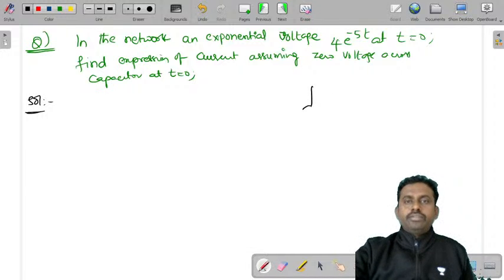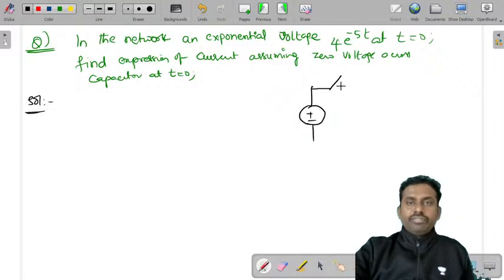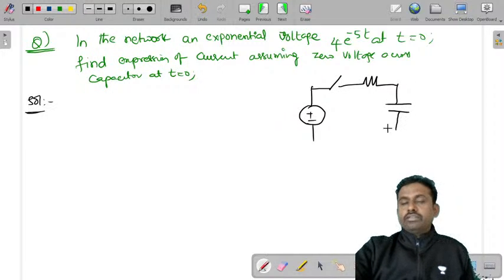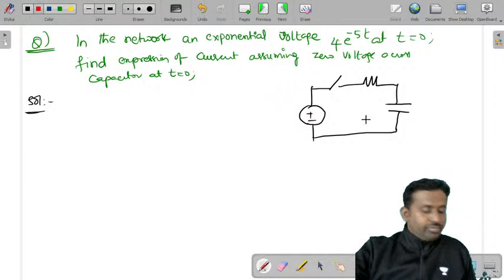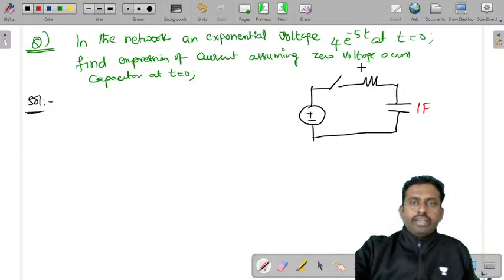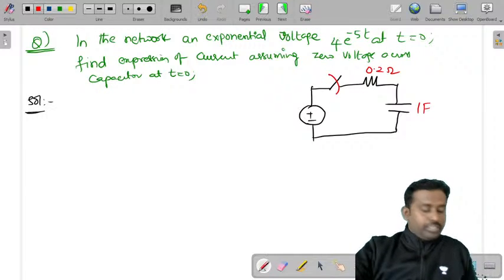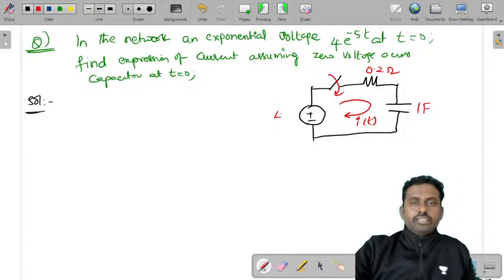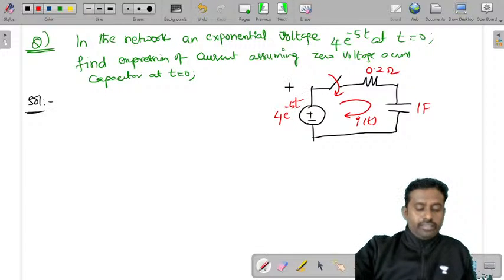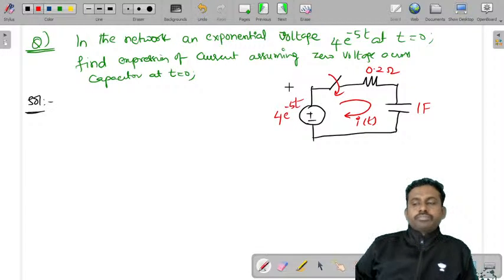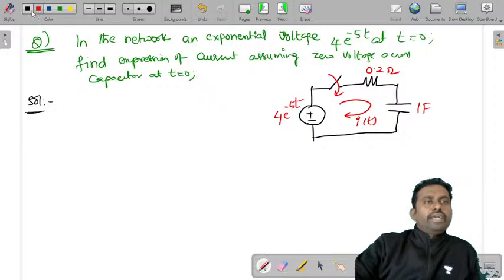This is the circuit, and you have a resistor and a capacitor given to us. The value of the capacitor is given as 1 farad and the value of the resistor is 0.2 ohms. The switch is closed and the current is i of t, and the source is 4 into e power minus 5t. This is the given question. So let's try to write this.